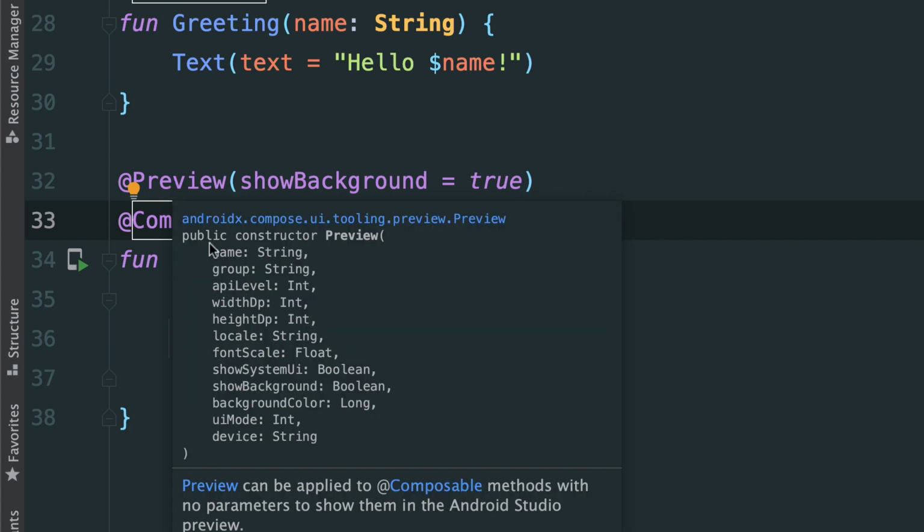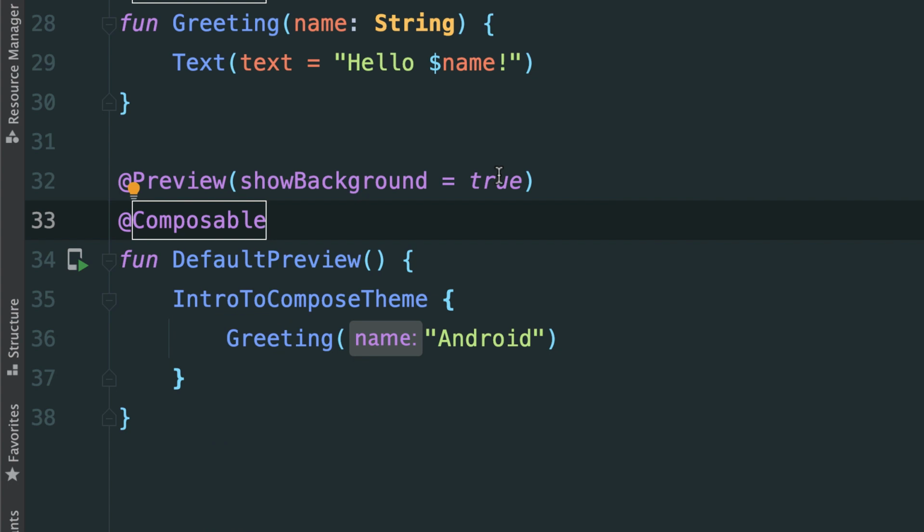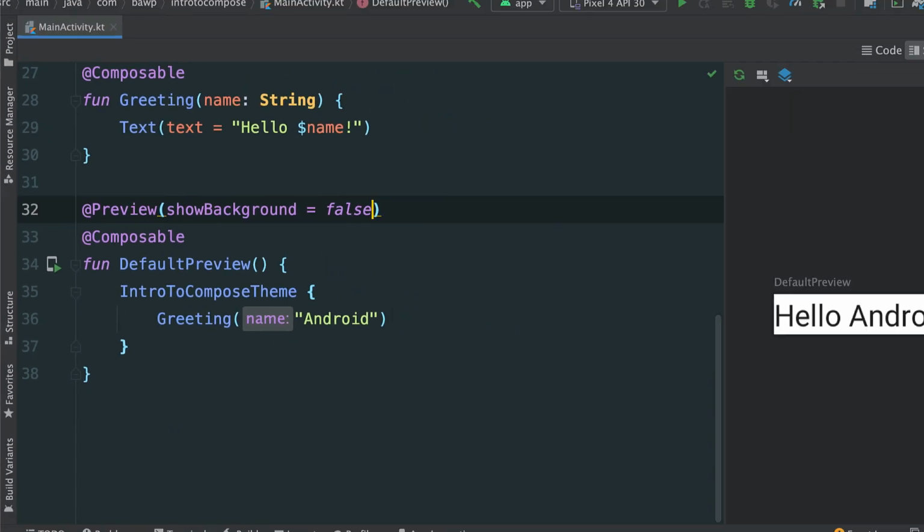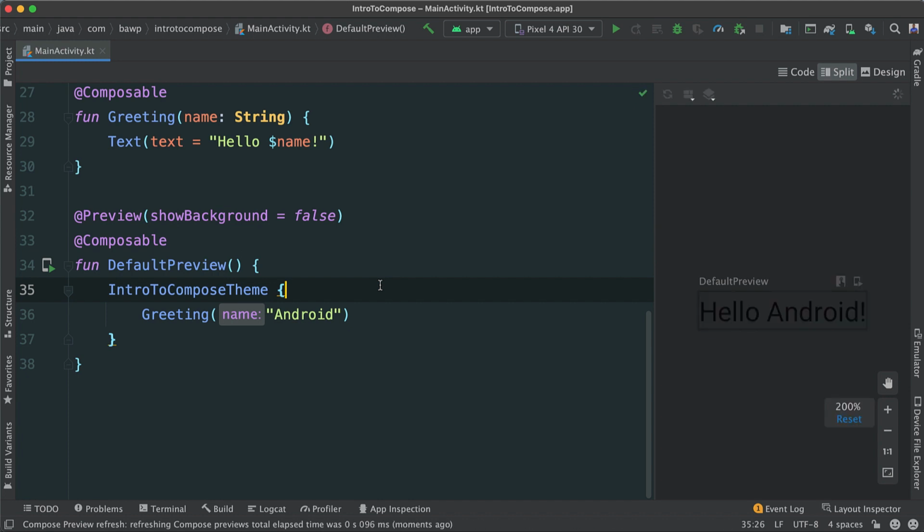You can see here it says this is a public constructor preview. Very good. That means we can pass all of these parameters. And you can see one of the parameters we pass is showBackground, a boolean, set to true. What happens if I say false? Let's test things out. There we go. If I say false, then we lose that white background. All right.